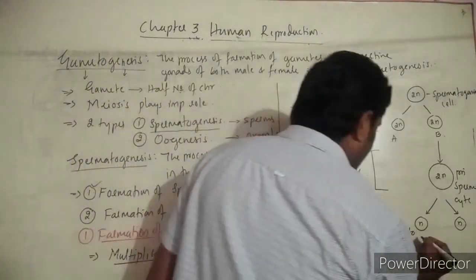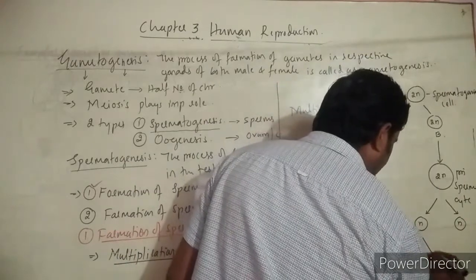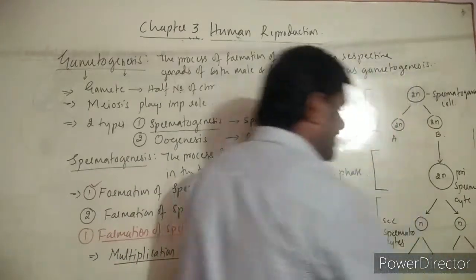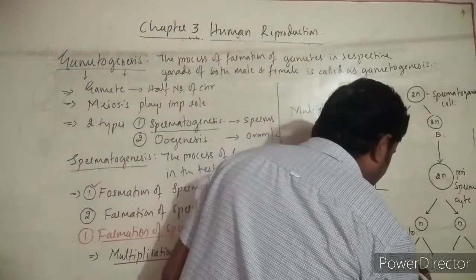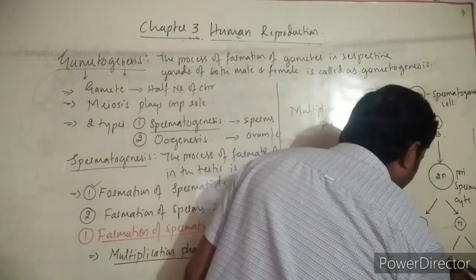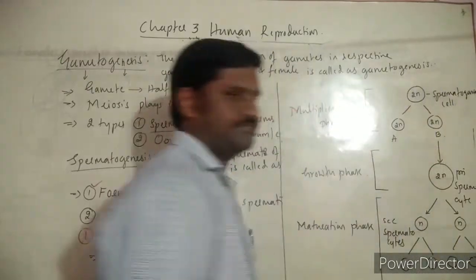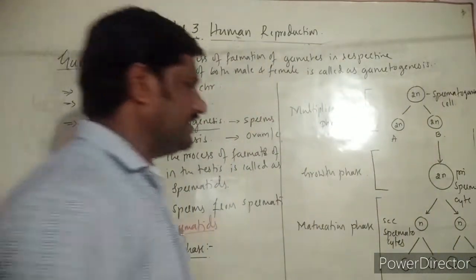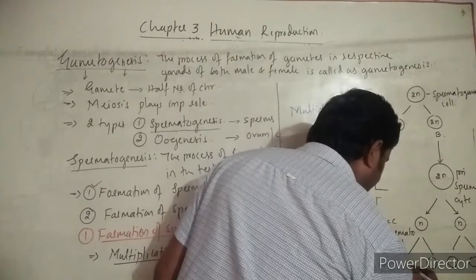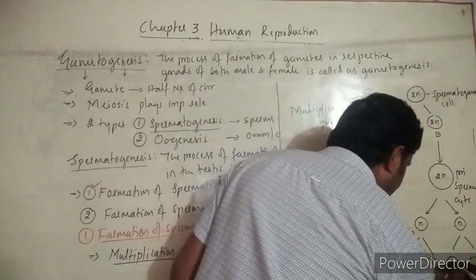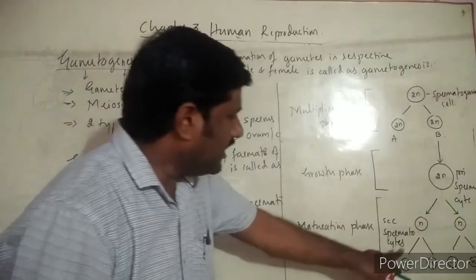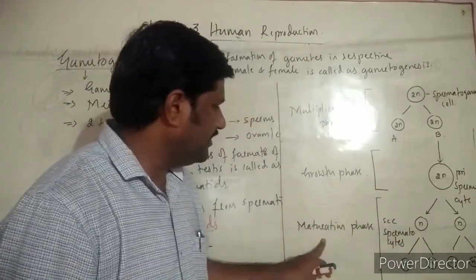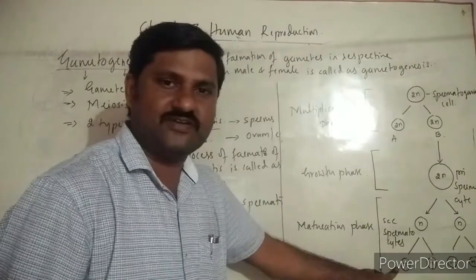Once again, these undergo the second meiotic division, or second maturation division itself. Later they form 4 cells, and all the cells have an equal number of chromosomes as compared to the parental cell. See here what kind of division this second maturation phase is.